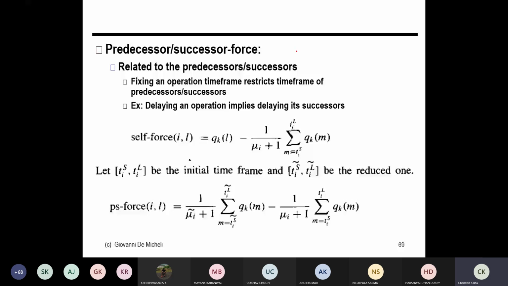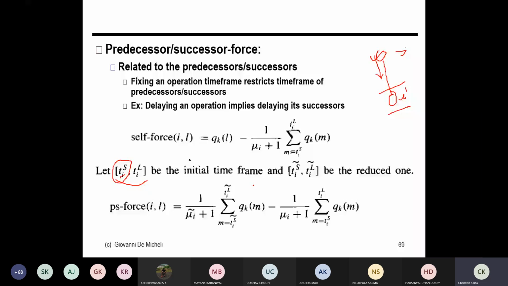So initially, say there is a node like this. If I schedule this operation late, then for this node, whose time frame was TS to TL, say this node is i and this node is j. Now if I schedule this node a little bit late, so I delay the schedule of this node, the time frame will change. This TS will be reduced, because this has an impact. So let's say that is the modified time frame, TS bar to TL bar.